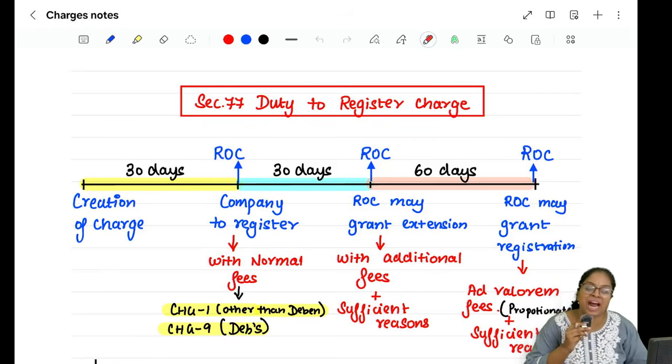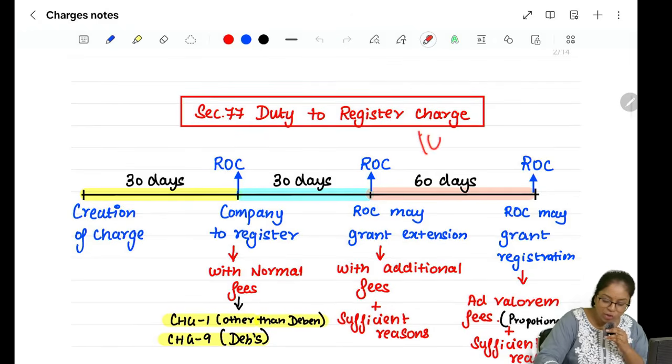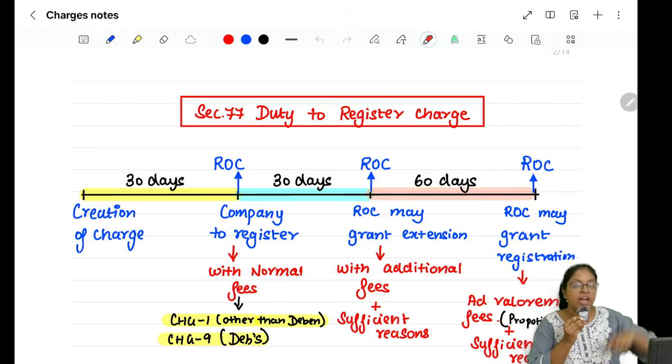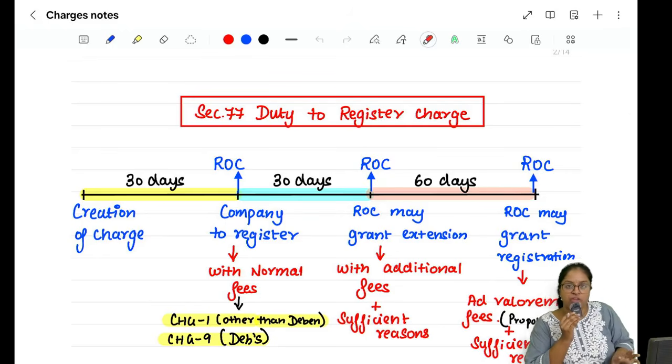What do you mean by ad valorem fees? Proportionate basis. For example, your loan is 100 crores and they say 1% of the loan is the fee. That means 1 crore rupees you have to pay as fees. First 30 நாளுக்குள்ள பண்ணினா normal fees, second 30 நாளுக்குள்ள பண்ணினா additional fees pay பண்ணனும், plus you have to give sufficient reasons why you were delayed.